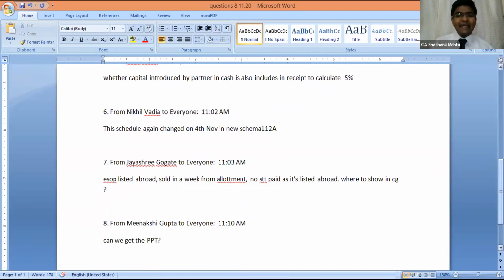I don't think the interface has changed. Broadly, if you see 112A, all the mandatory fields are already covered there, and the reporting requirement is proper. According to me, I don't think it will affect anything with respect to total income, or any additional reporting requirement given in this schema. That was with respect to question number 6.